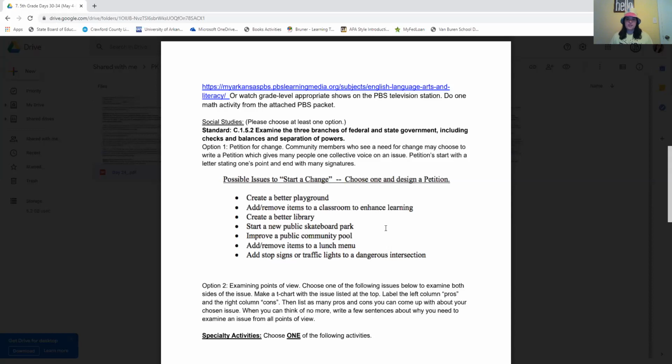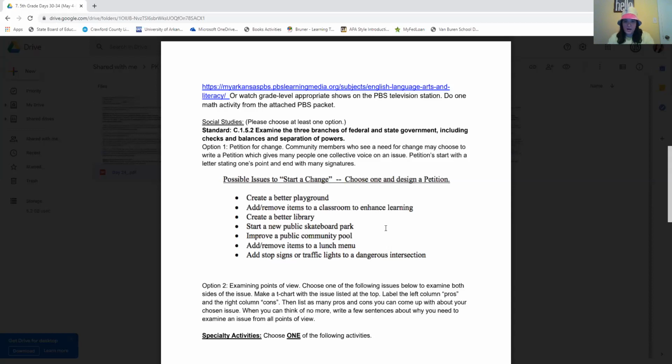Option 2 of social studies is about examining points of view. It says, choose one of the following issues below to examine both sides of the issue. Make a T-chart with the issue listed at the top, label the left column pros and the right column cons. Then list as many pros and cons as you can come up with about your chosen issue.